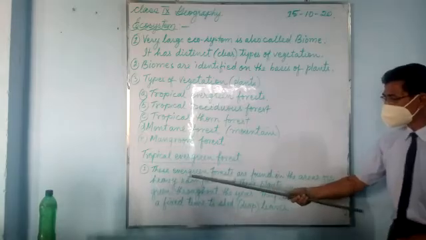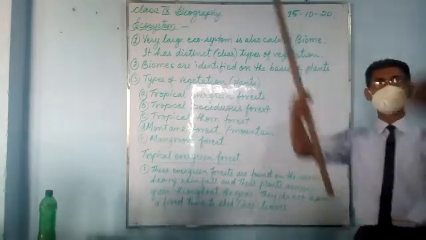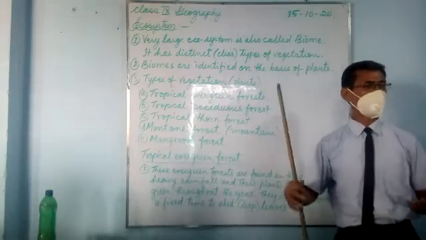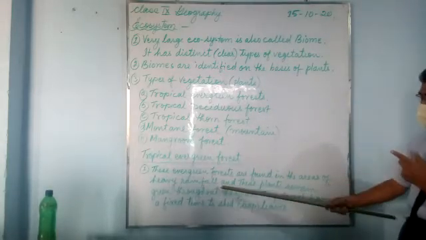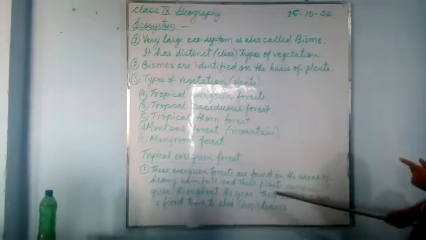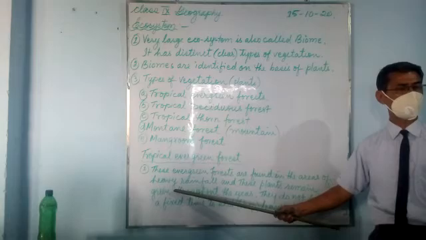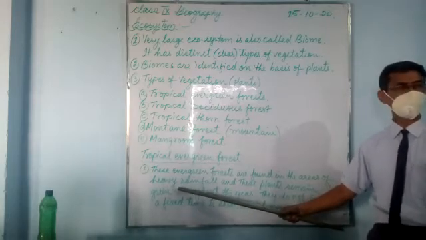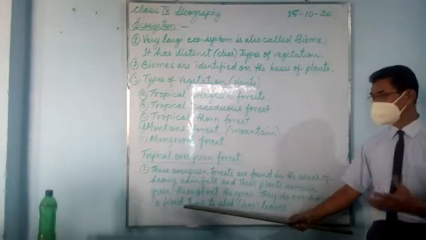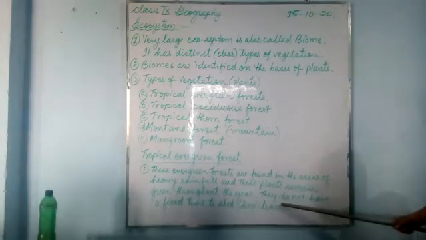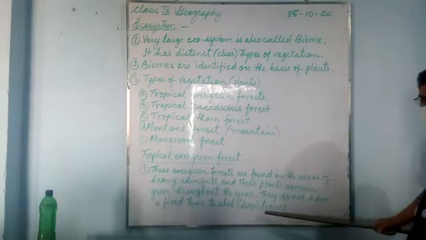So in this evergreen forest, the leaves are very big so that more water can be transpired. With heavy rainfall, these plants remain green throughout the year. They do not have a fixed time to drop or shed their leaves.